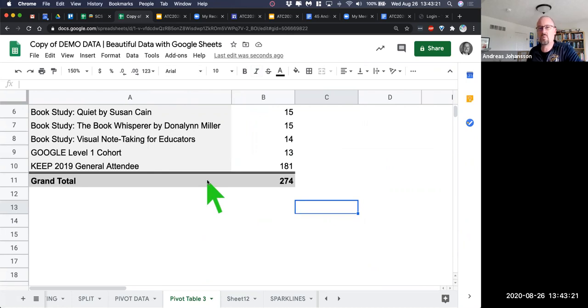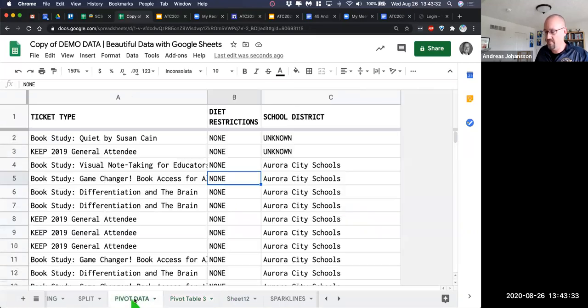Pivot tables are one of those things where it's hard to get into unless you have an actual working scenario for what it is that you want to do with it. So it's something to think about. Send us any questions that you have for sure.